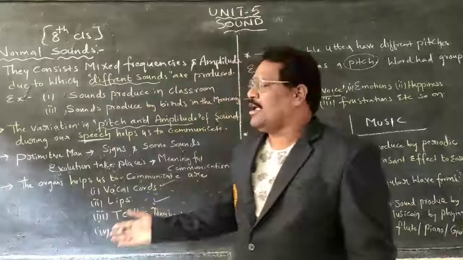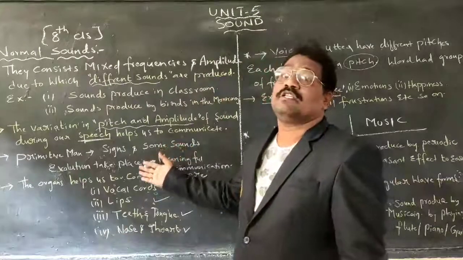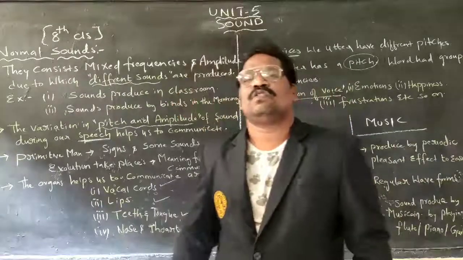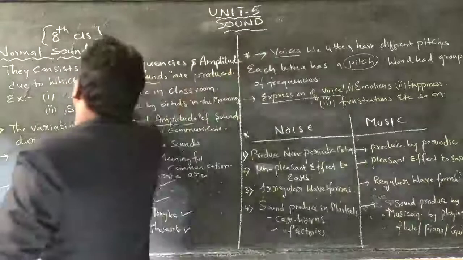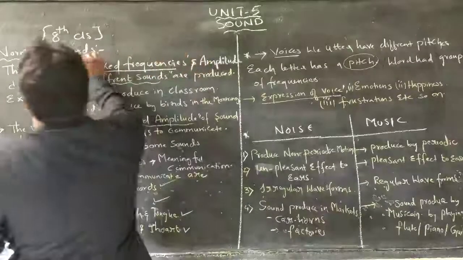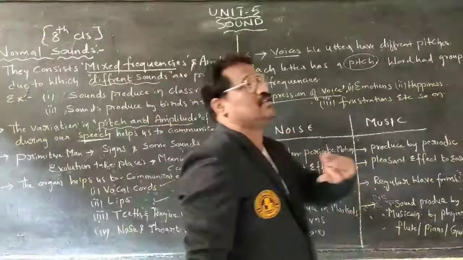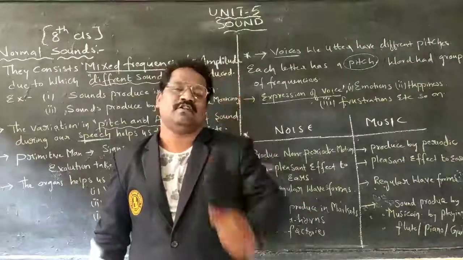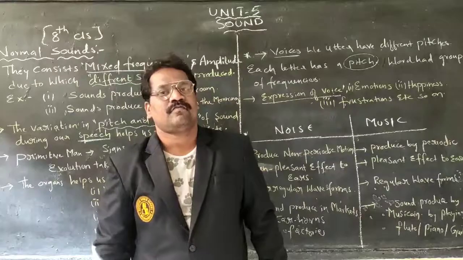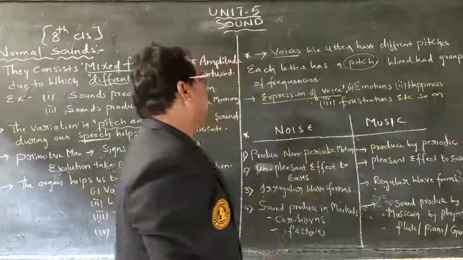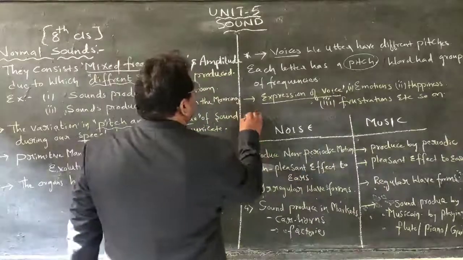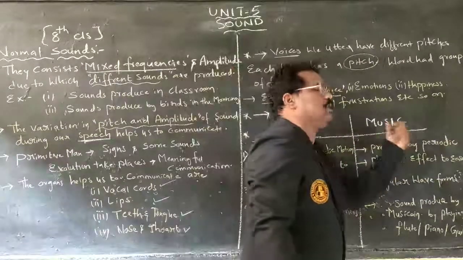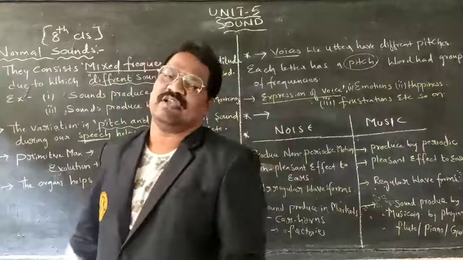So, all these things can be done by the organs. What else are we using to produce sound? The normal sound we produce is a mix. It is nothing but what? It consists of mixed frequencies as well as amplitude, and we can also give variation in vibration. The normal sound can be expressed in two ways. The first one is noise, the other one is music. In two different ways we can do it.